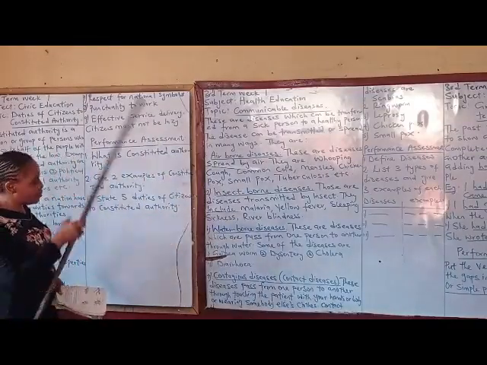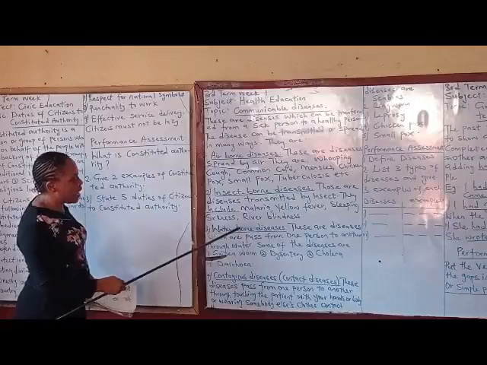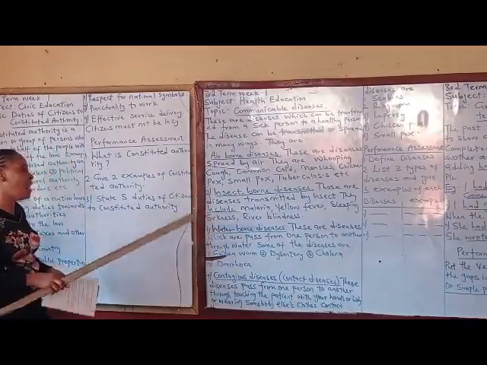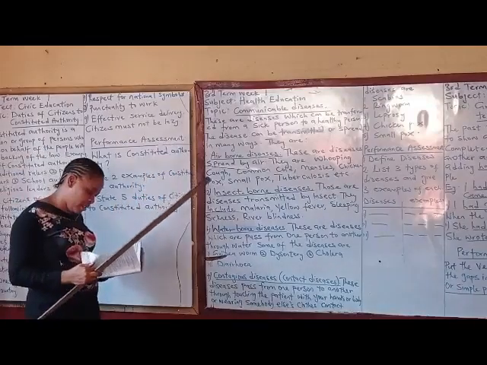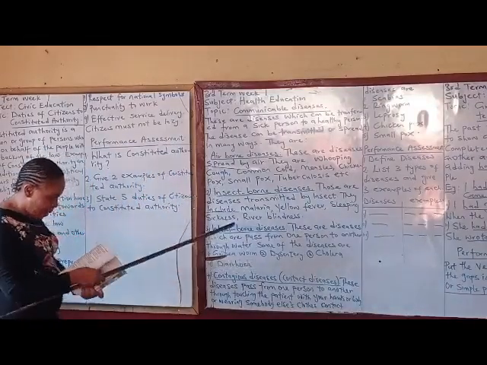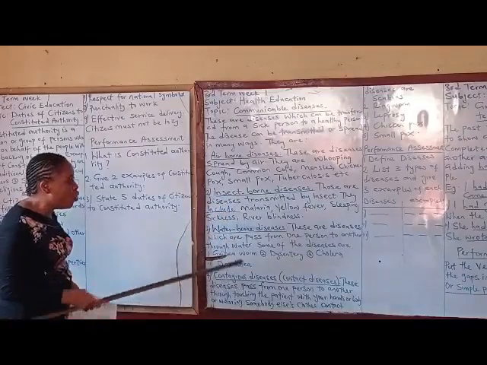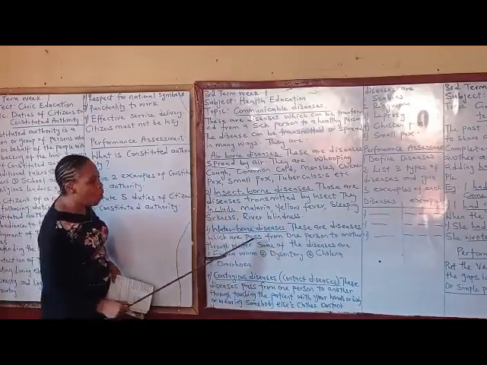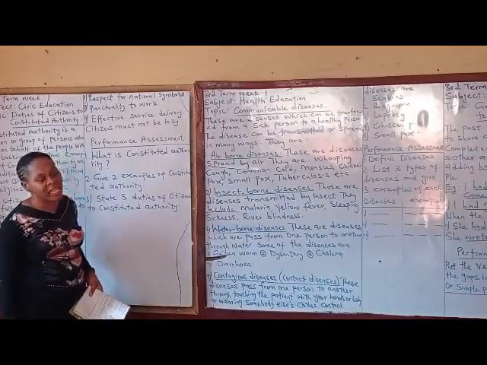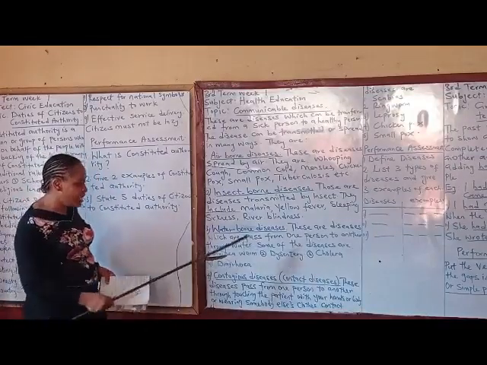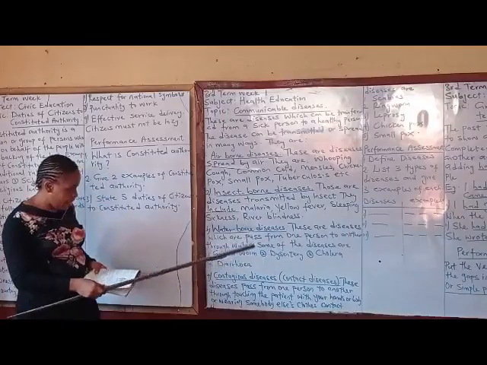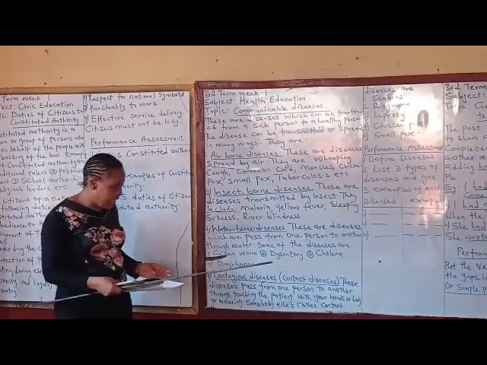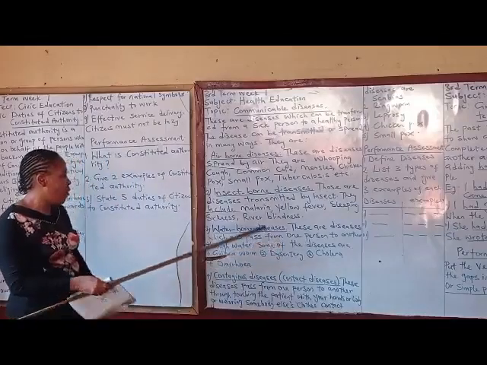Another type of disease is what? Waterborne diseases. Why are they called waterborne diseases? These are diseases which pass from one person to another through water. You get it when you drink dirty water. Some of the diseases are guinea-worm, dysentery, cholera, diarrhea. These are what?